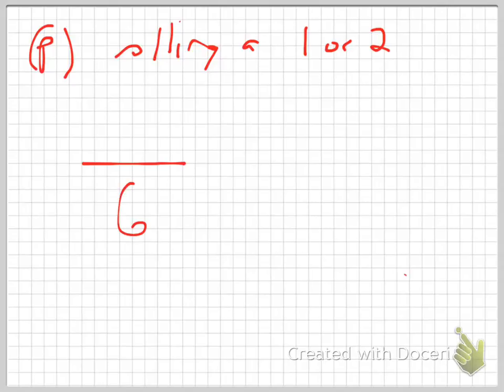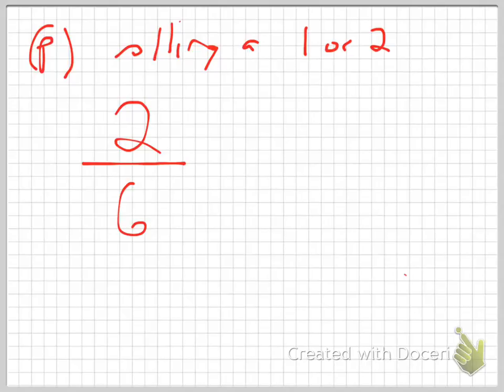6. How many yays are there? How many things could happen that I would go, yay, I did it? 2. I could roll a 1 or a 2. There are 2. Does that make sense? If I roll a 1, yay. If I roll a 2, yay. If I roll a 3, oh. If I roll a 4, oh. 5, oh. 6, oh. There's only 2 yays.